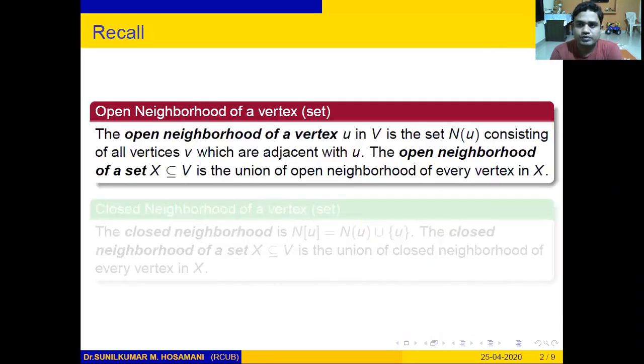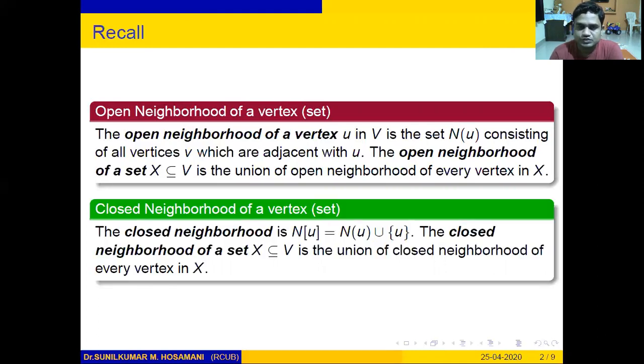The open neighborhood of a vertex, say U, in a graph G is the collection of vertices which are adjacent to vertex U. And the open neighborhood of a set of vertices is the collection of the open neighborhoods of every vertex present in that set. Similarly, the closed neighborhood of vertex U is equal to the open neighborhood of vertex U union U.